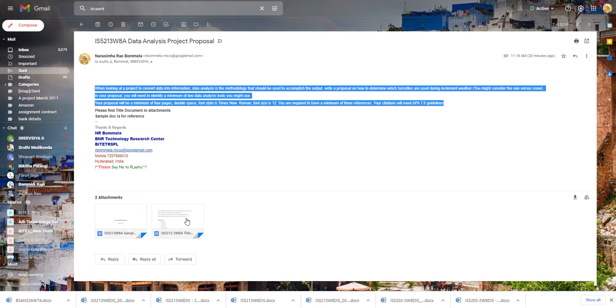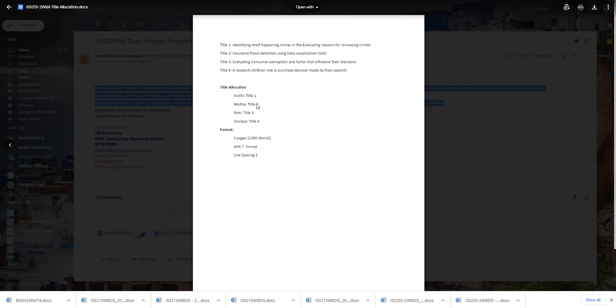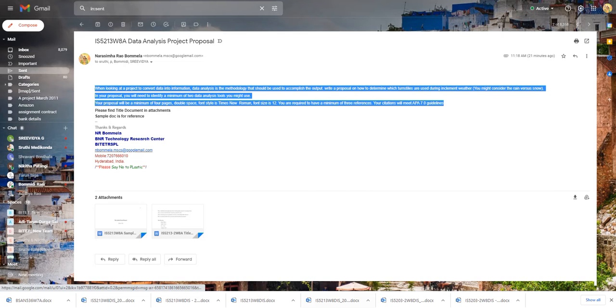And the first thing that you should notice is that I have shared some titles like this. You might get different titles, and those titles were allocated to separate researchers. Each researcher is allocated an individual title. So make sure that you are working on the title that is allocated to you. Now let us start understanding the document.